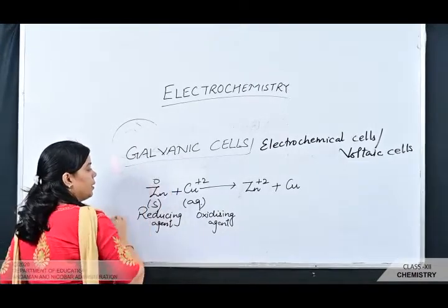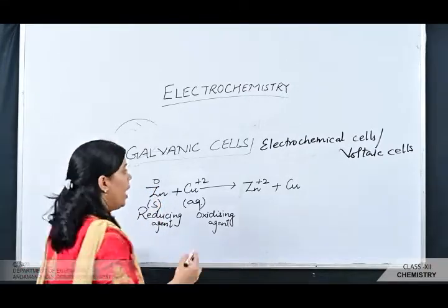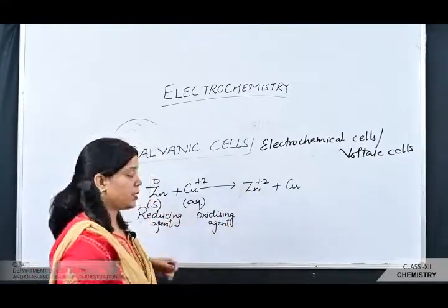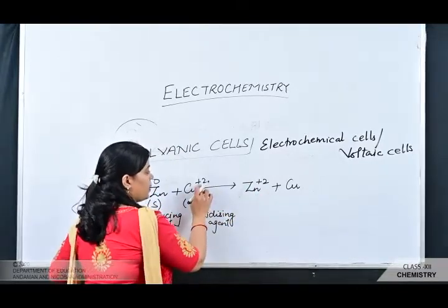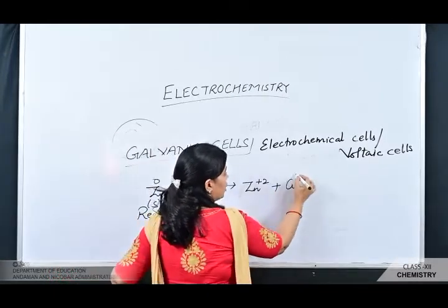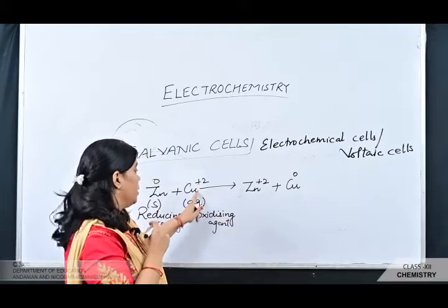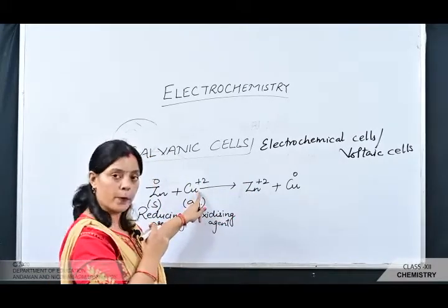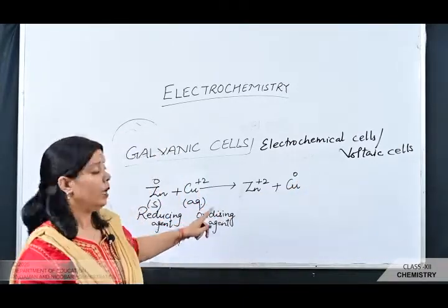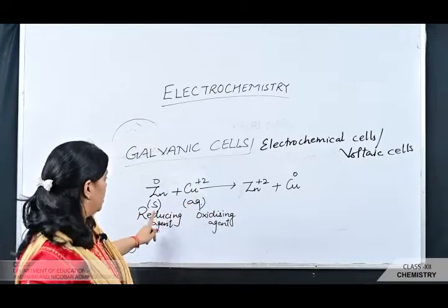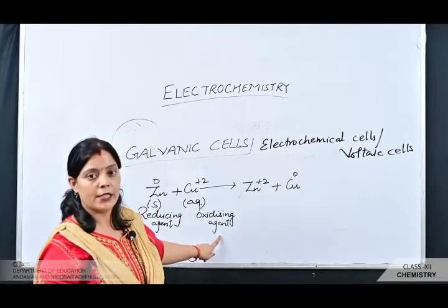Students, you can see the oxidation number. In the zinc metal, the solid form, any species existing in the solid form has the oxidation number 0, and here it is converted into plus 2. It means the oxidation number increases. For the copper plus 2, there is a decrease in the oxidation number, and the copper plus 2 is converted into copper. So this is the oxidation, and here the 2 electrons were gained by the copper plus 2 and converted into copper having the oxidation number 0. So this is the example of the reduction. The zinc is acting as a reducing agent and copper plus 2 is acting as an oxidizing agent.